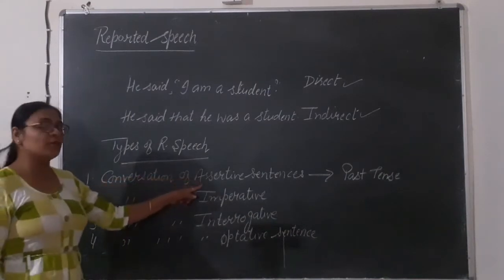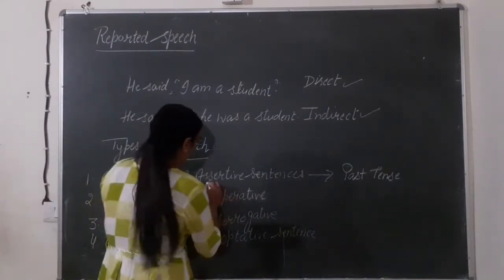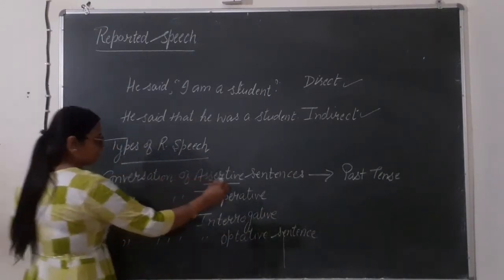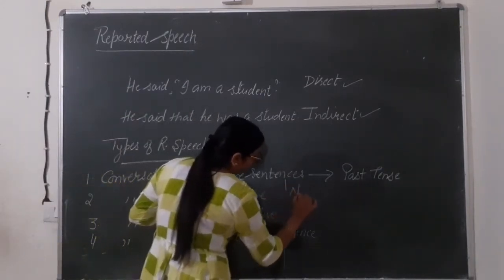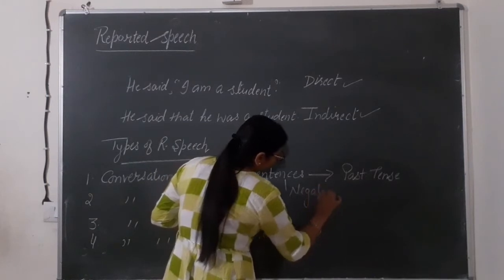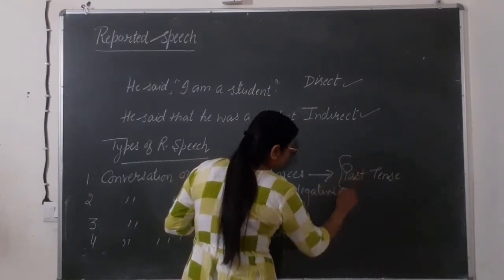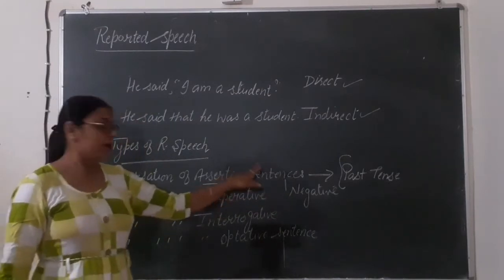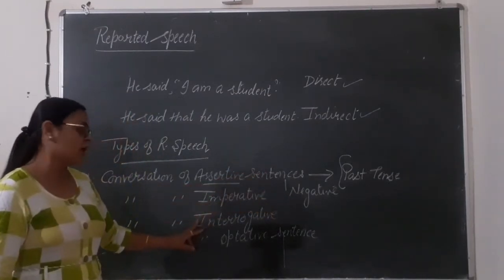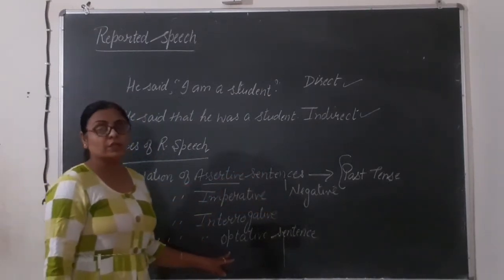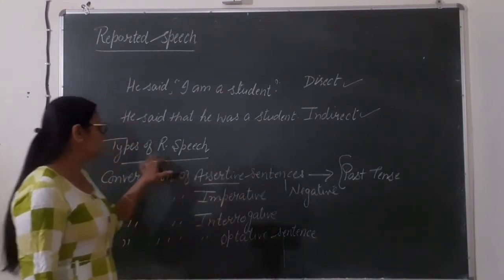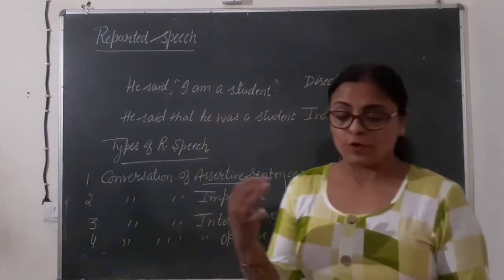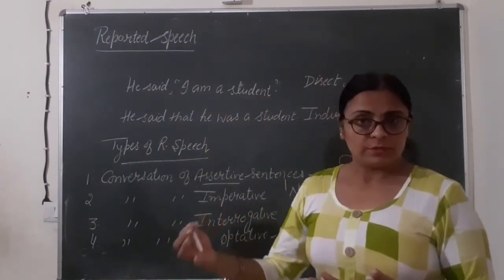And in assertive we will do negative also. So that will come, let me write here only, this type will be of negative, because in negative you will change according to the tense only. That's why I have written negative here. Assertive, negative, imperative, interrogative and optative. So basically these are the types of reported speech that we have from 6th to 10th.